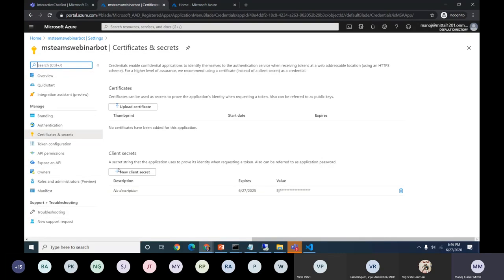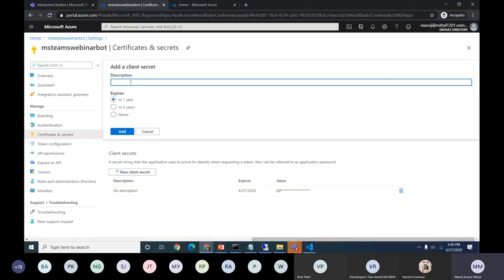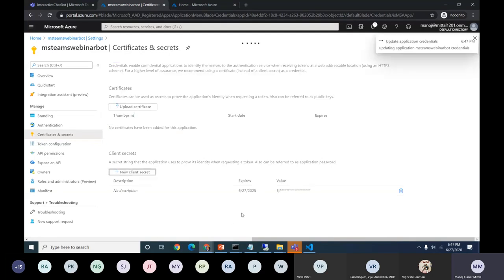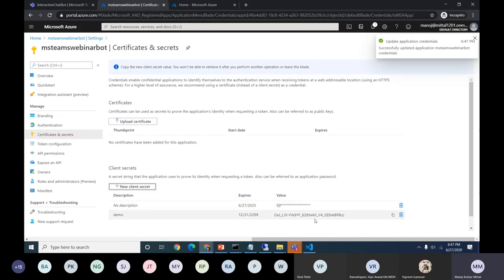No need to create a separate one and use the client ID, client secret. So the client ID here is the same as the bot ID. Only the secrets we can create here. Just click it here. The secret, anything, demo, never expires. So it will give you the password. With the help of this user ID and password, we can consume the other Graph APIs.